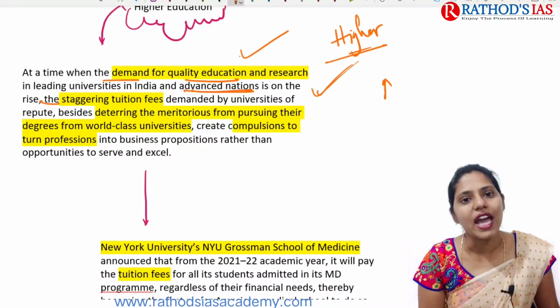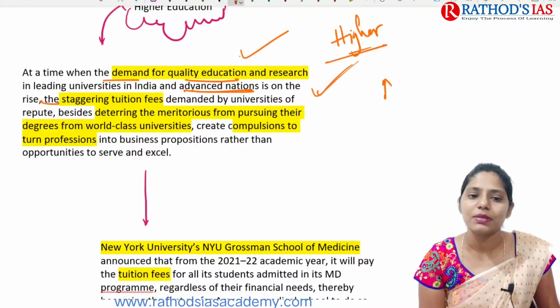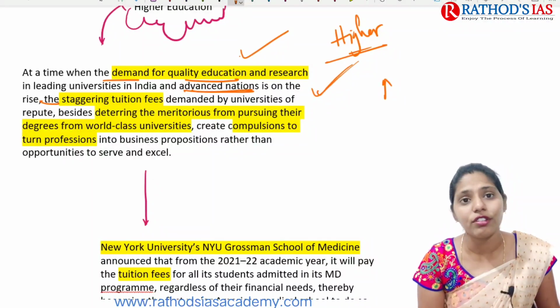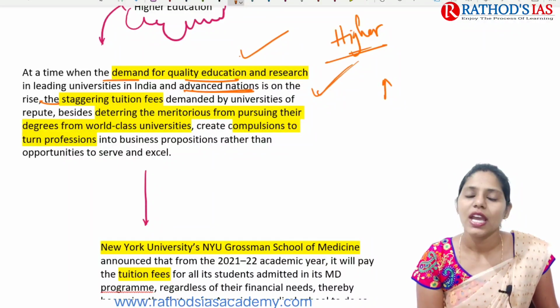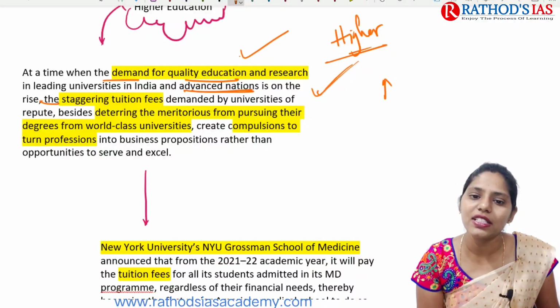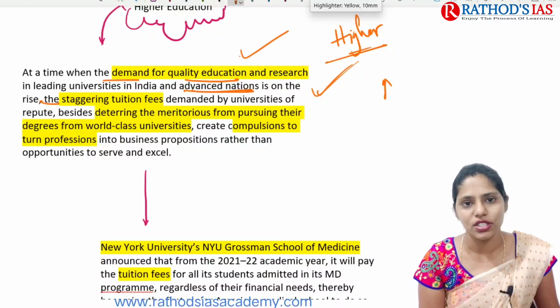Whenever a high fee needs to be paid by students, especially meritorious people from poor family backgrounds are not going to get degrees from these world-class institutes. Because of this, it creates compulsions to turn professions into business propositions.